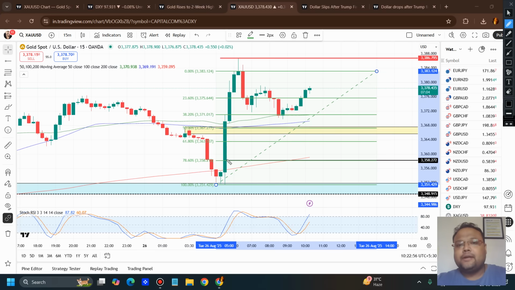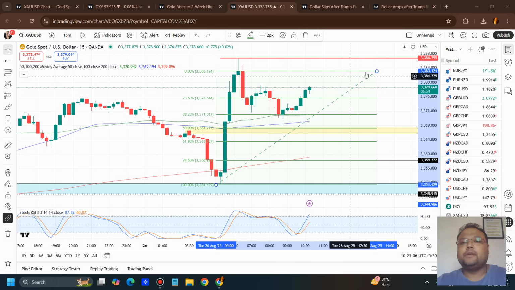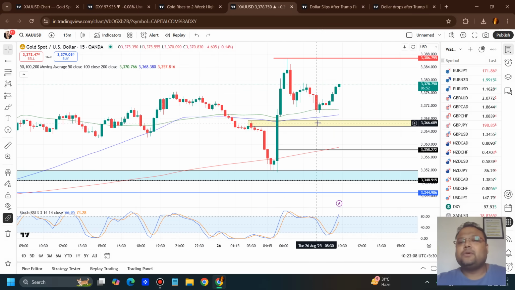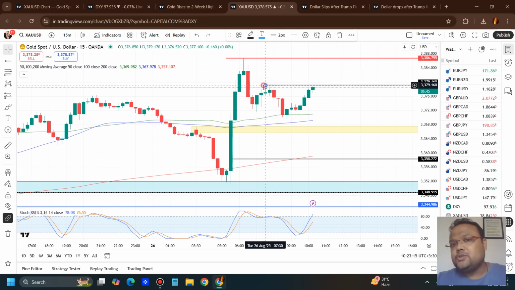The second buying opportunity is around 58 area, 58-59, 3359, 3358, because of the Fibo 78.6% retracement level. So these are the two levels on the chart of gold where we can look for a buy as a day trader. Now we can see the market is going up.